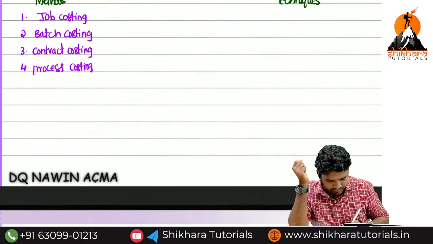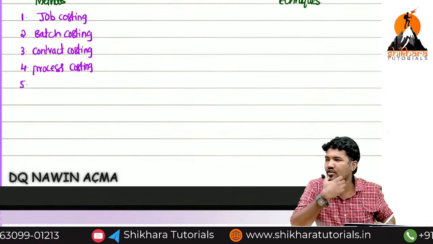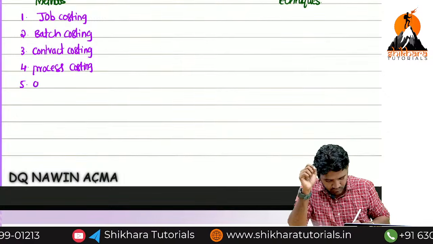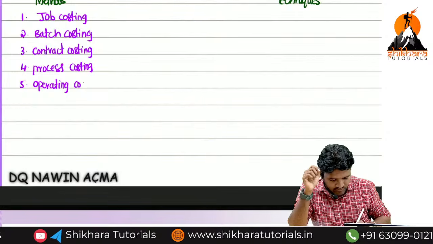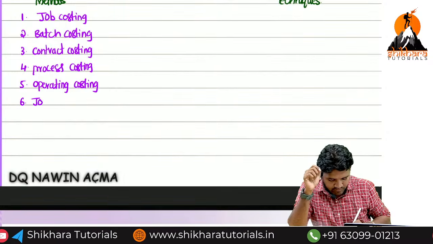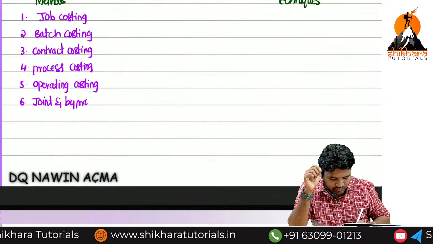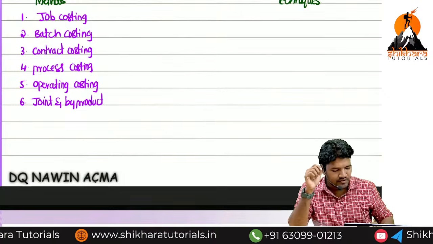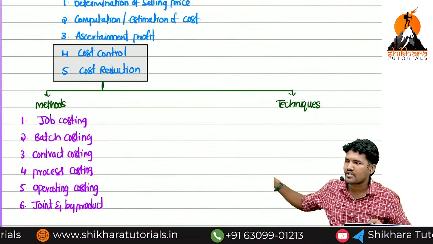Next, operating costing, which is also known as service costing. Operating costing. Next, yeah, exactly. Joint and byproduct. These are the methods we are using for cost control as well as cost reduction.